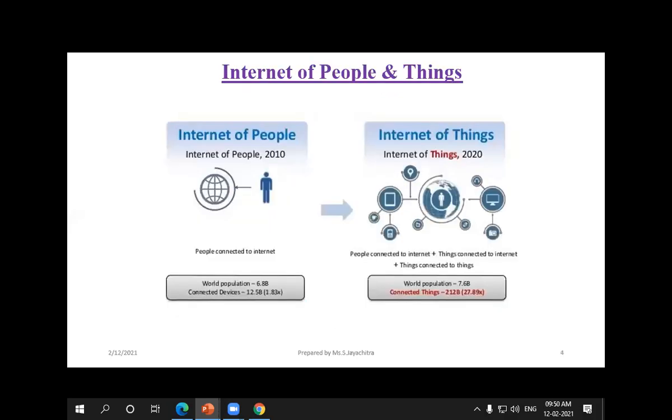And how about the Internet of People and Things? We people are connected with many things. If we are a patient and we don't want to be admitted in the hospital, but we want to do the healthcare and medical checkup in a remote location, from our home itself, we can be easily monitored through sensors. The sensor information will be conveyed through the mobile, and the doctor will monitor the patient's health condition from his hospital itself.